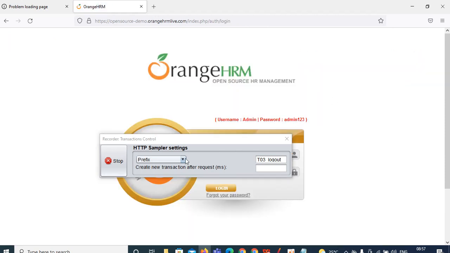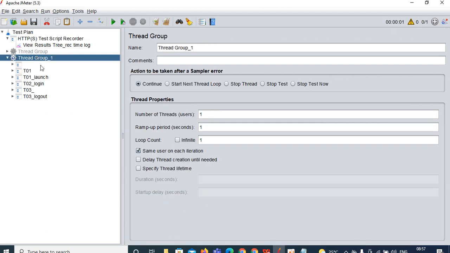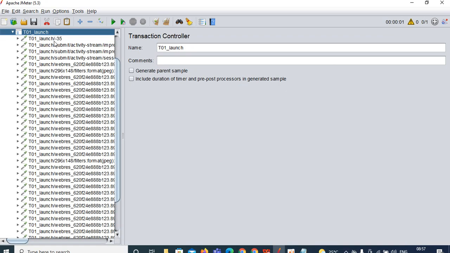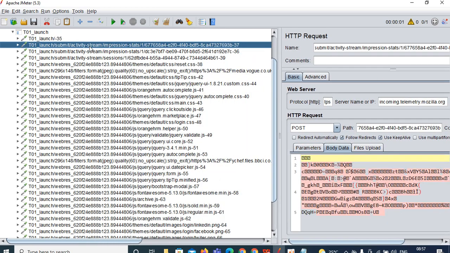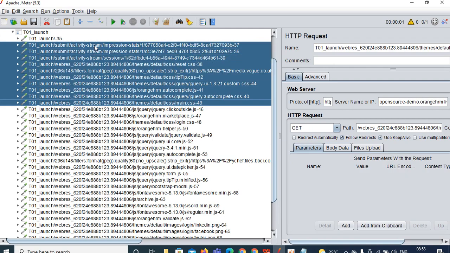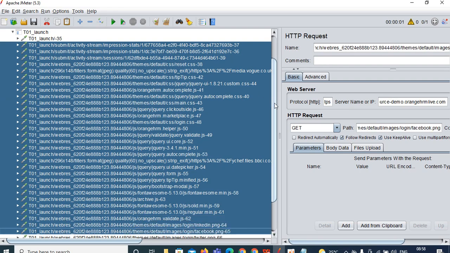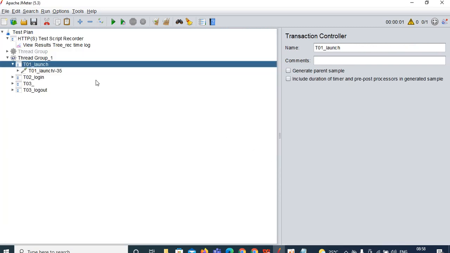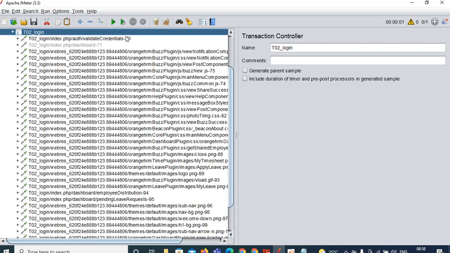Click on the stop button. Go to your JMeter script, and here you can see, double click on that one and you can filter your transactions. So T01 launch, here you can see many inputs, and you can start filtering the things. Incoming telemetry, not required I think. So validate JS. You know how to filter the things. I have already posted what things you can delete from the script. So launch, next is login.